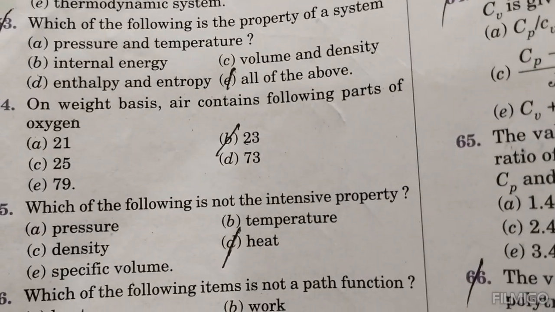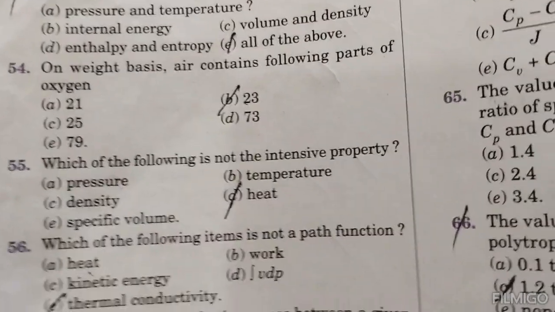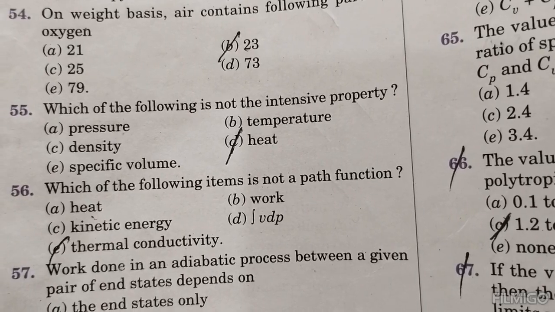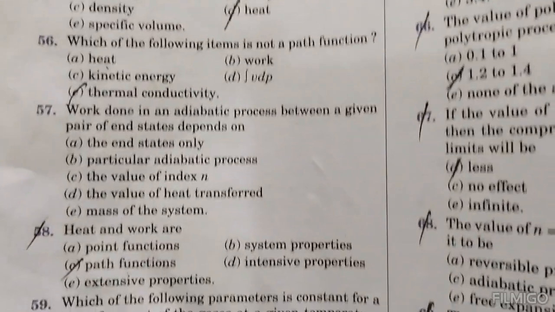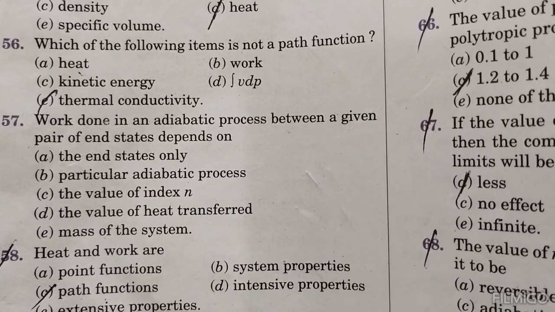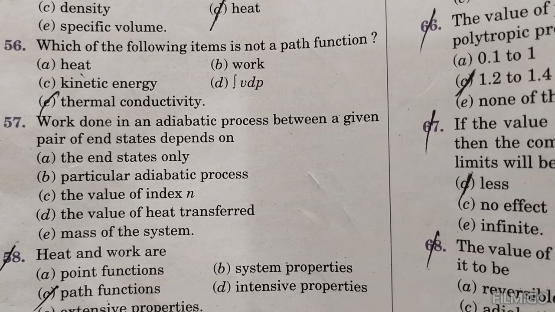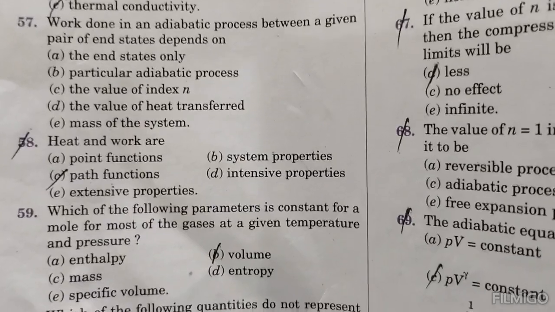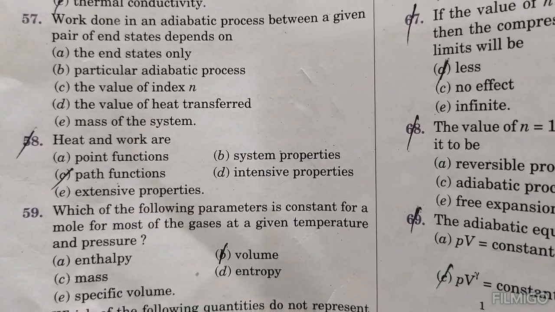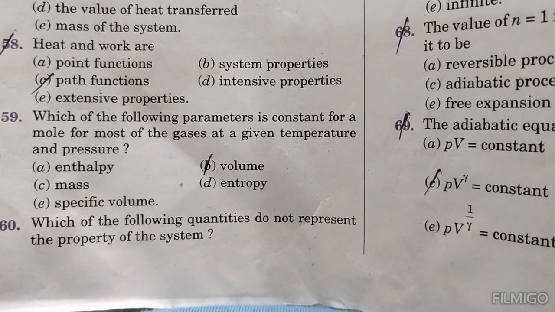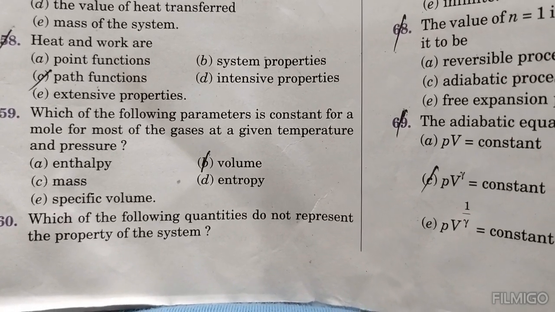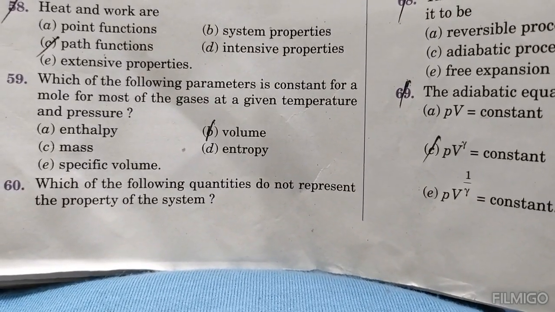On weight basis, air contains the following parts of oxygen: 23. Which of the following is not an intrinsic property? Heat. Which of the following items is not a path function? Thermal conductivity. Work done in an adiabatic process between a given pair of end states depends upon the end states only, while heat and work are path functions. Which of the following parameters is constant for a mole for most of the gases at a given temperature and pressure? The value. Which of the following quantities does not represent a property of the system?